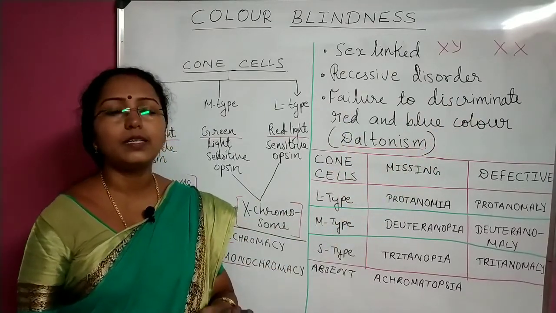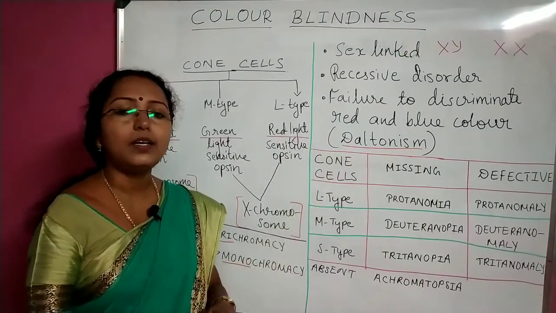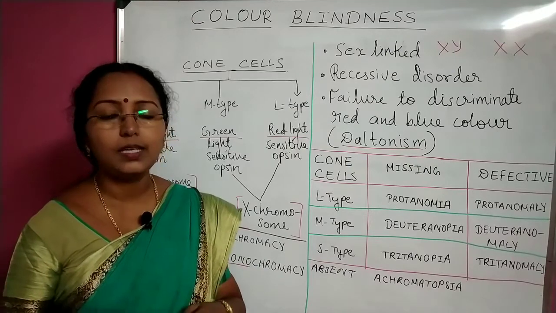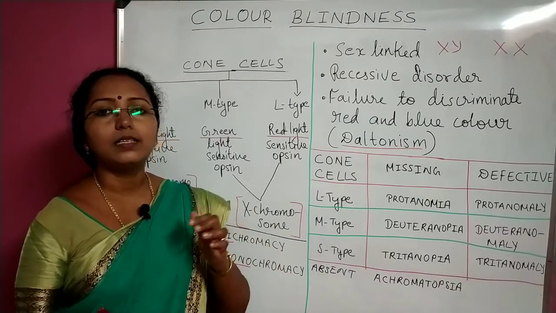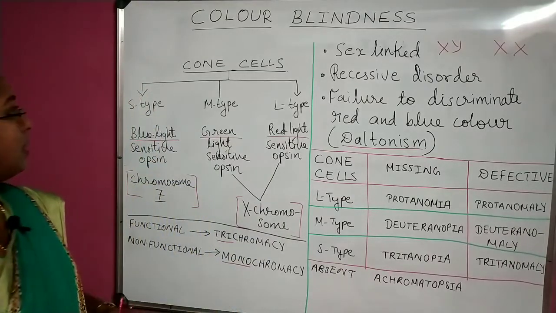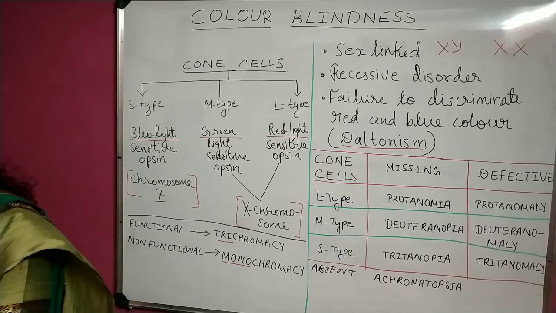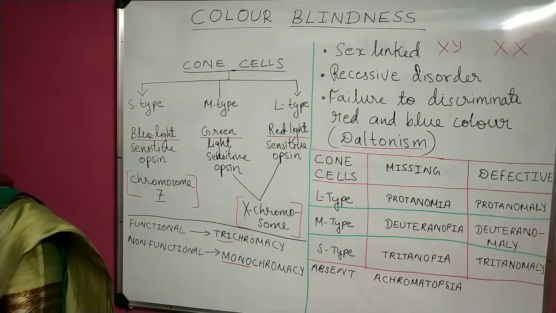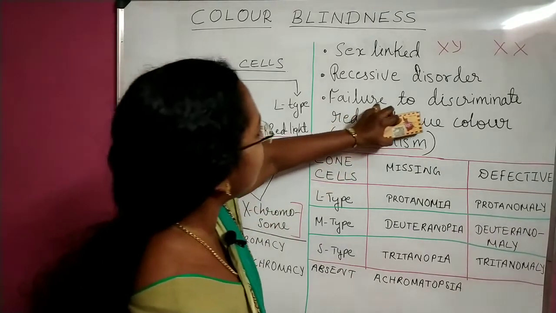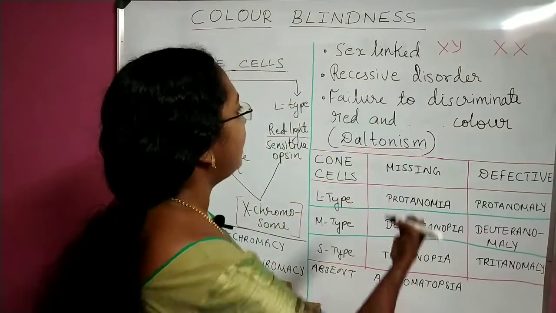90% of the colorblind people have this particular defect. What defect? They are not able to discriminate between red and green color, not blue color, green color. Please change this to green color, not blue but green. Red and green color.